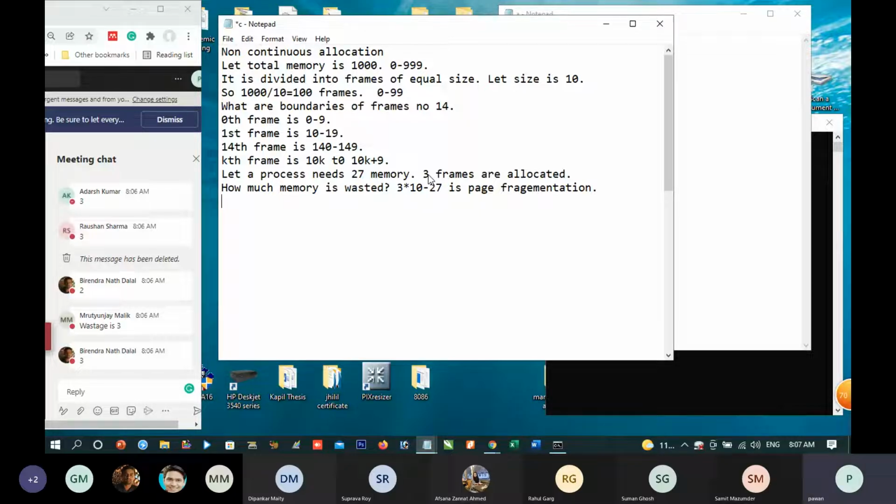Let us write a general formula. Let a process need K memory.